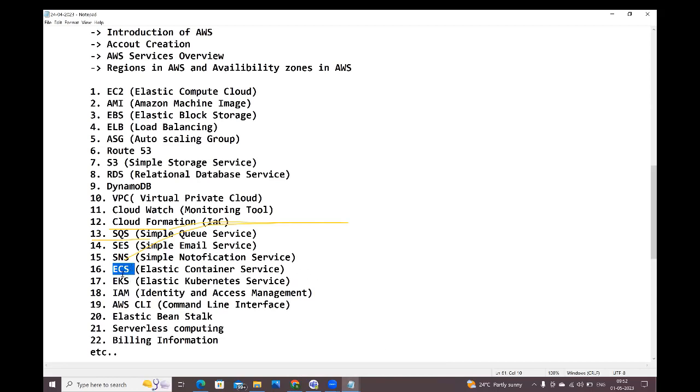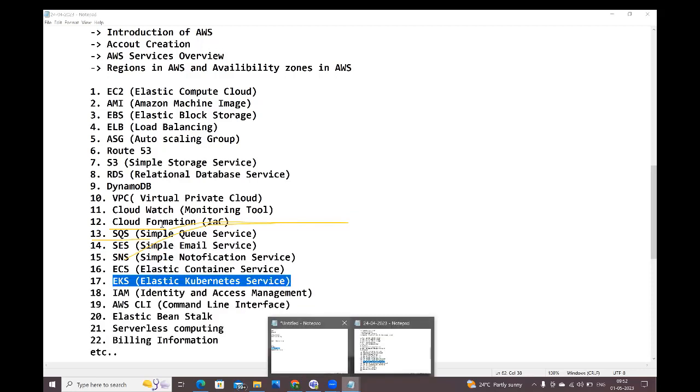Next, guys, ECS stands for Elastic Container Service. Inside that container only, our application is running, guys. Next one, guys, EKS, Elastic Kubernetes Service. See, guys, when you are going to work with Kubernetes, in the Kubernetes cluster we are going to deploy our applications.